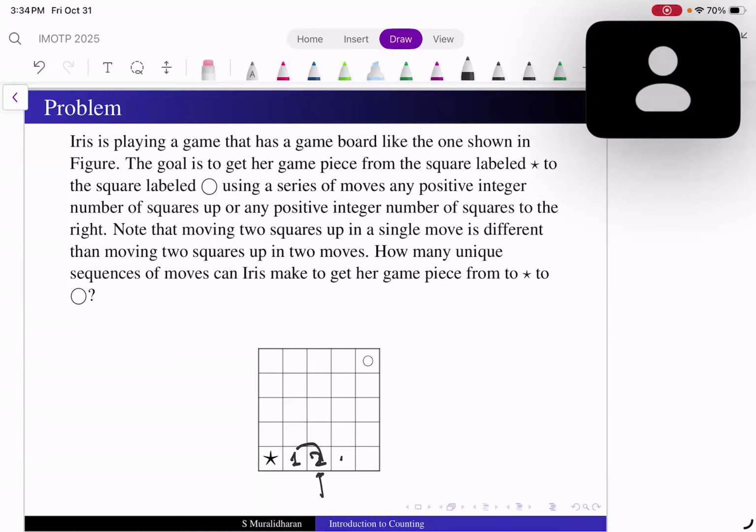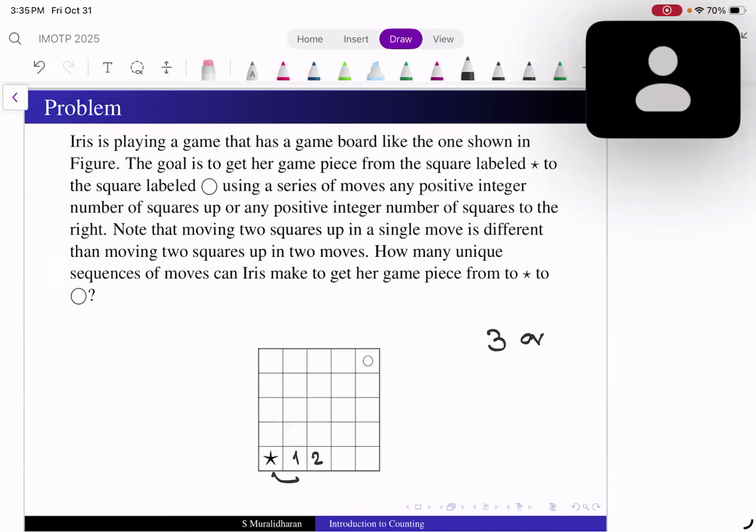3 ways? Like you can jump, since the star can move one by one. Is it 3 or 4? Sir, 4. Why 4? Sir, you can go one step at a time, or you can go all 3 steps, or you can go the first step and then 2 steps, or go 2 steps then 1 step.